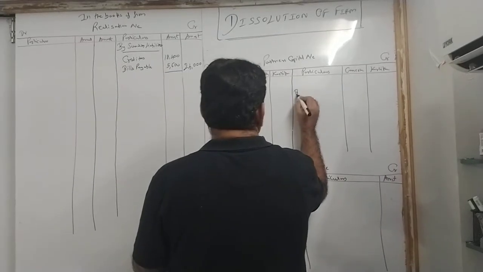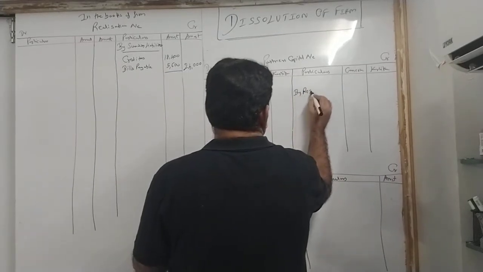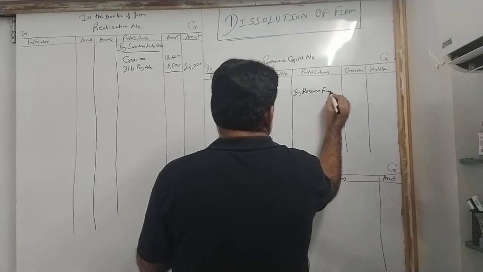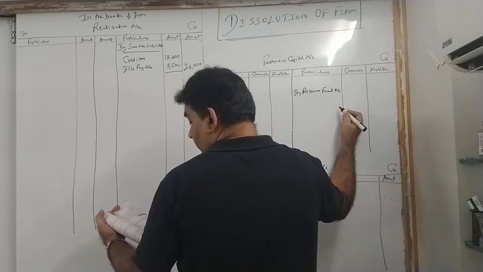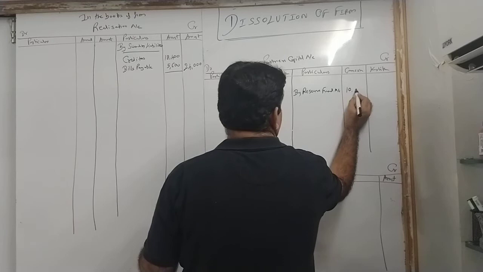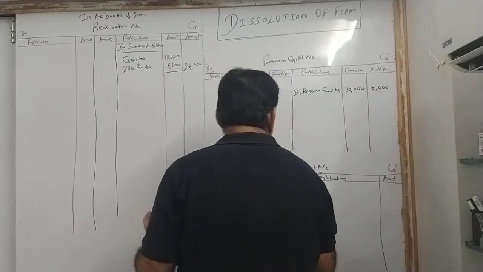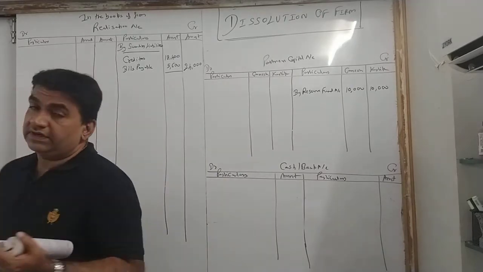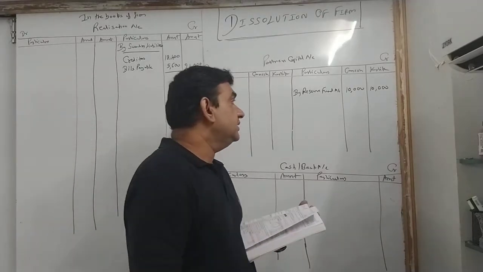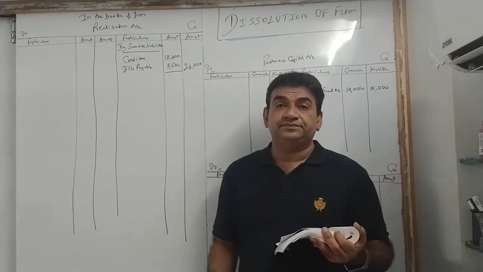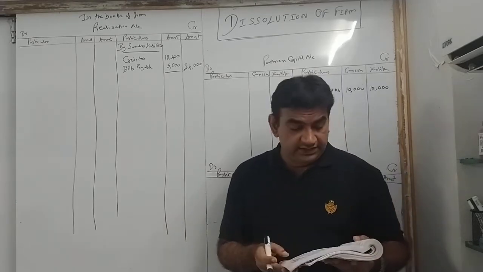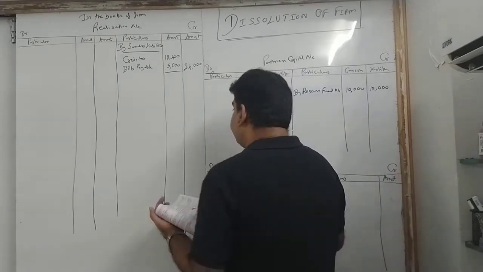Leave one line for the opening balance. Then write by reserve fund account 10,000. By reserve fund account 10,000. Okay?